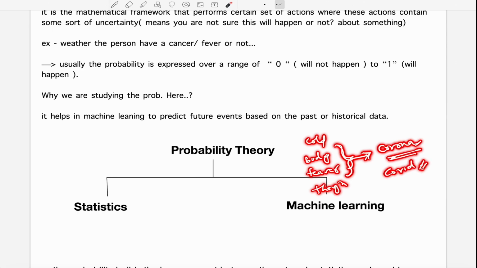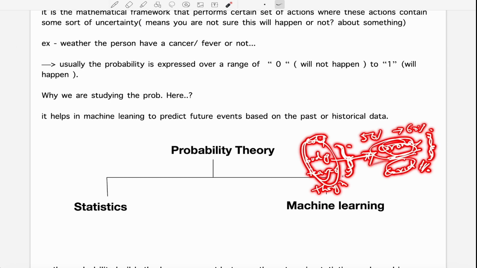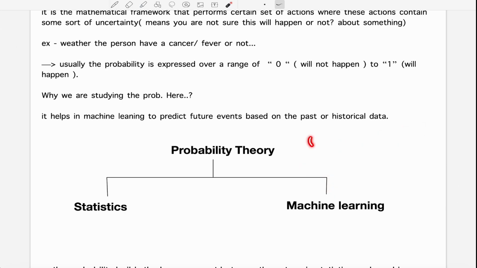I hope you have a basic understanding. So there is a probability, maybe a 50% or 60% chance that you might have COVID. Based on this data, we can conclude whether the person has COVID or not. So probability is very much related to real life, and I want you to explore a lot of examples.